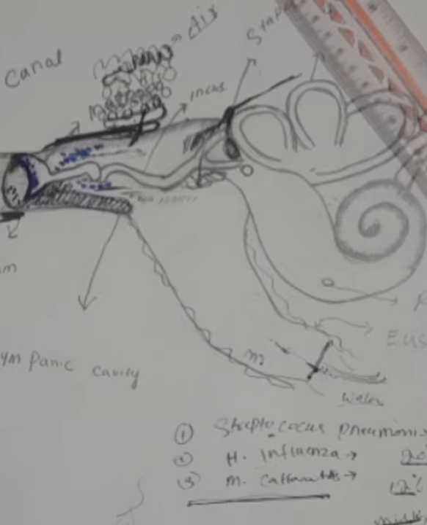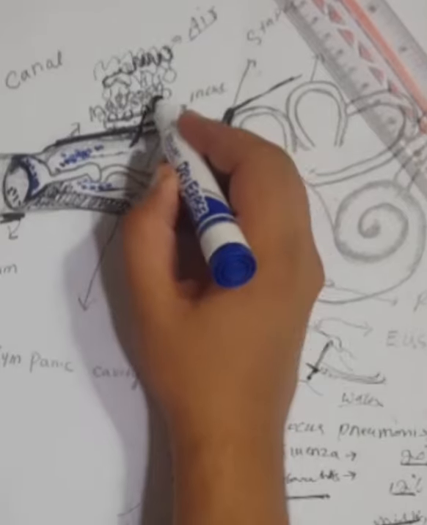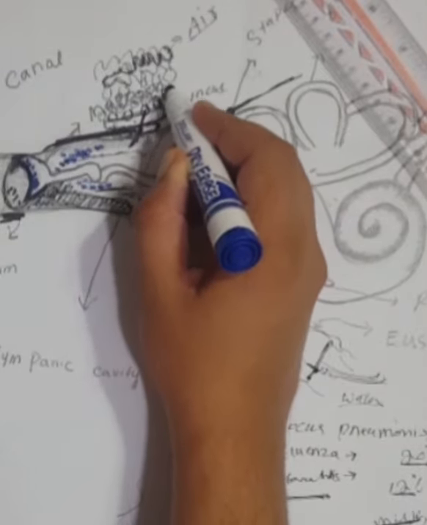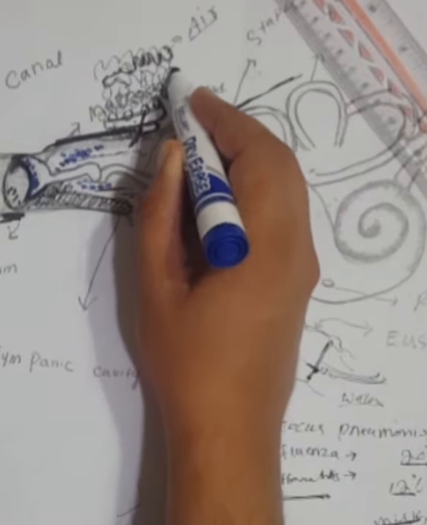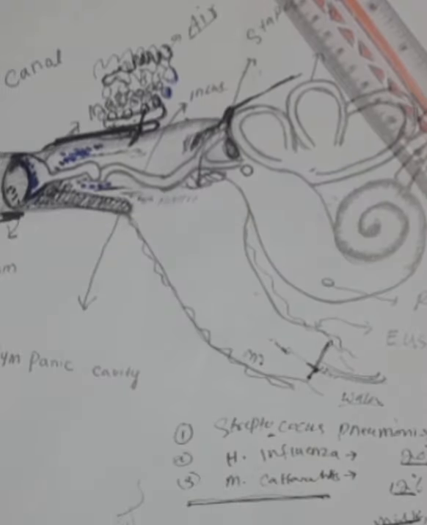The X-ray of the mastoid bone shows clouding of the air cells. So there are air cells, and in the X-ray of the mastoid there is clouding of the air cells.